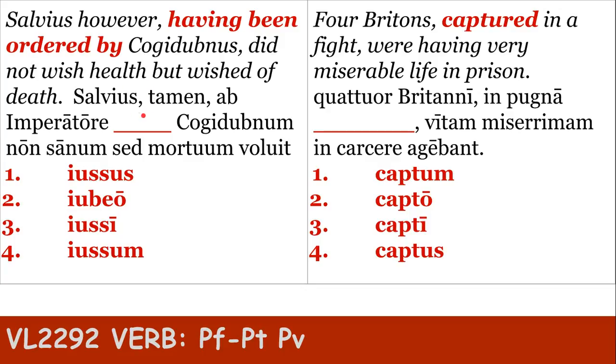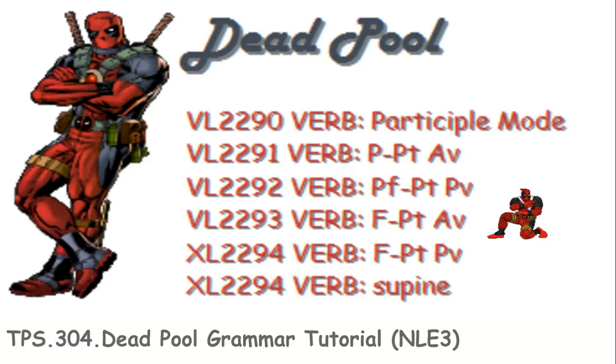It's nominative, it's masculine, and it's singular, which would be iussus. As you can also tell if you did it after he had been ordered, because you have the verb voluit telling you it's past tense, and the perfective participle would give you perfect past. Four Britons captured in a fight. So therefore, the subject phrase, or the antecedent, is quattuor Britanni, which are masculine, nominative, and plural, hence capti. You could also translate it as four Britons after they had been captured. Why do I get had been? Because agebant is past, and then the participle is perfective aspect.